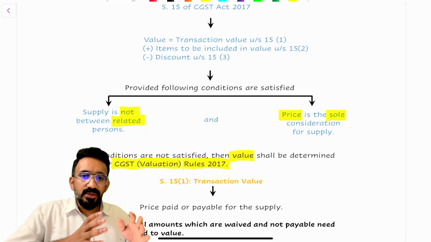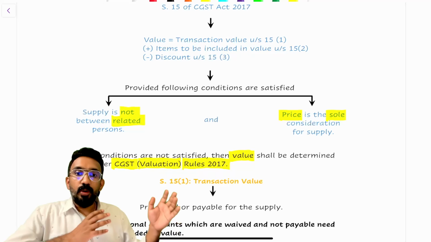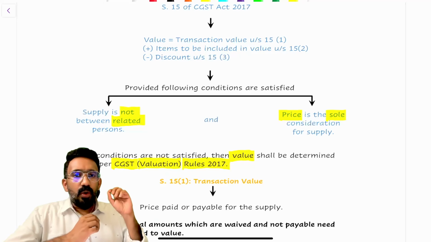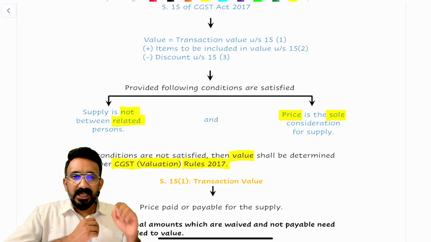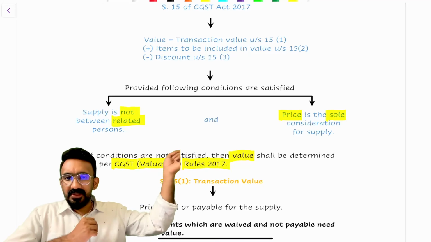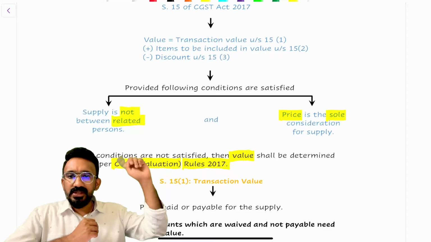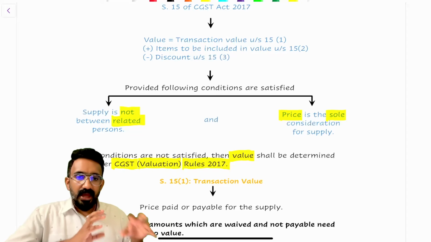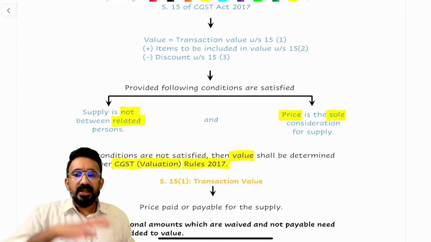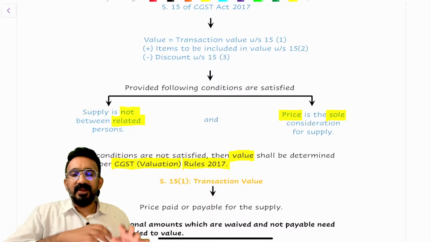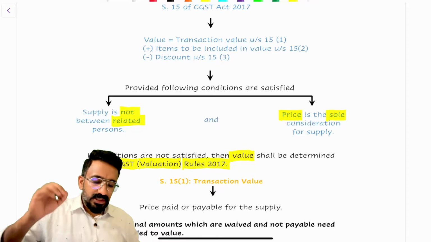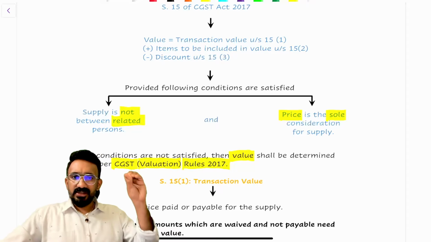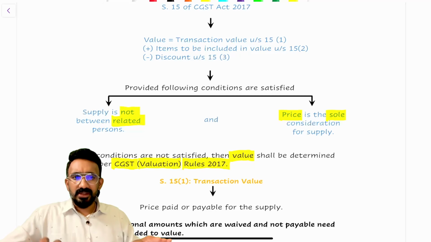So there also I have to adopt the open market value, or the value as mentioned in the valuation rules. So for all those valuation questions, we have to be careful if it comes under any of these things. If it comes under any of these things or other notified cases, I have to take the value based on valuation rules. If that's not the case, I would then take the value as per section 15. Now, section 15 is a very simple discussion. Section 15 says transaction value under section 15. When you have to add something, you add it, and you have to reduce the discount. Very simple one.